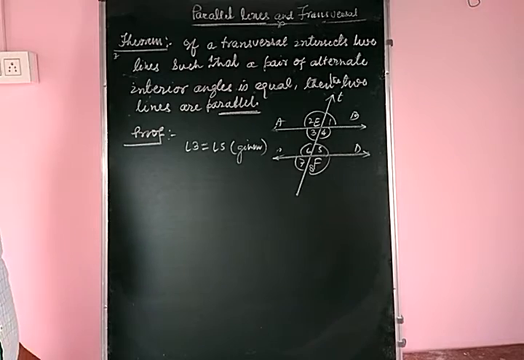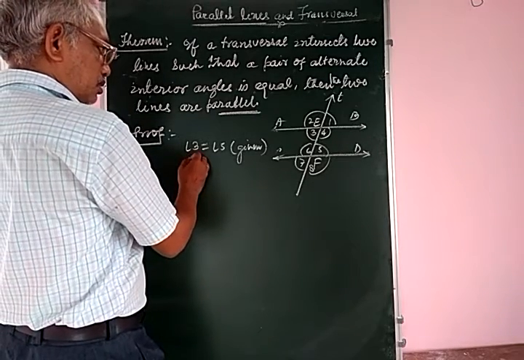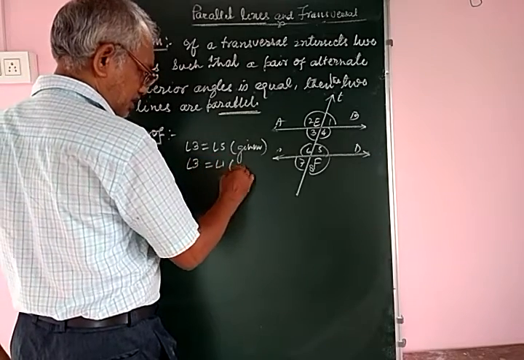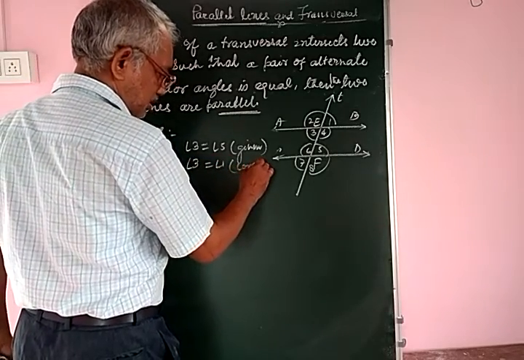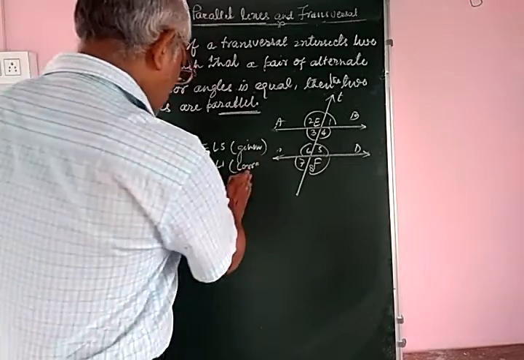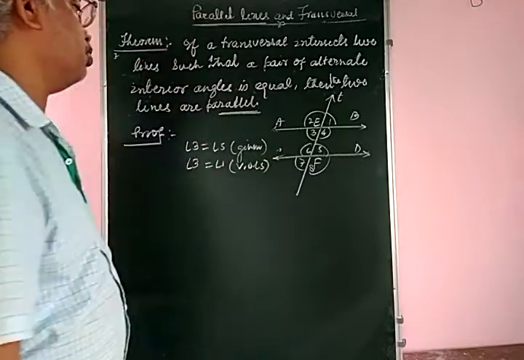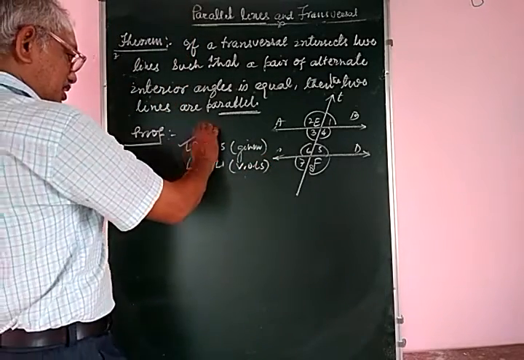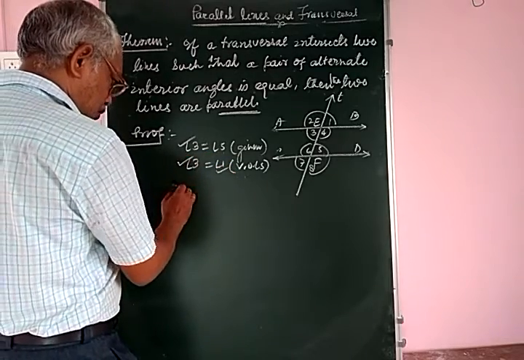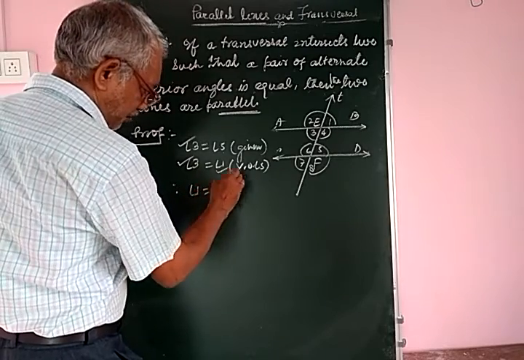This is the given. And angle 3 is equal to angle 1. These are vertically opposite angles. Now angle 3 is equal to angle 5 and angle 3 is equal to angle 1. Therefore, angle 1 is equal to angle 5.